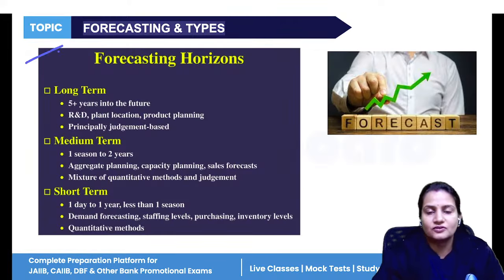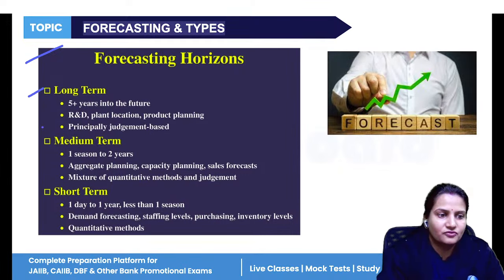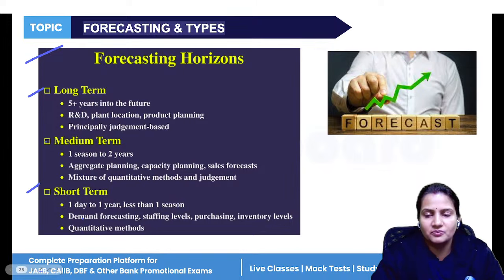Now, forecasting. So, why do we do forecasting? For measuring future events, for checking the future course of action, that in future what can we do better. So for that, three types of forecasting are done: long term, medium term, short term. More than 5 years is long term. In this, only qualitative factors are used.